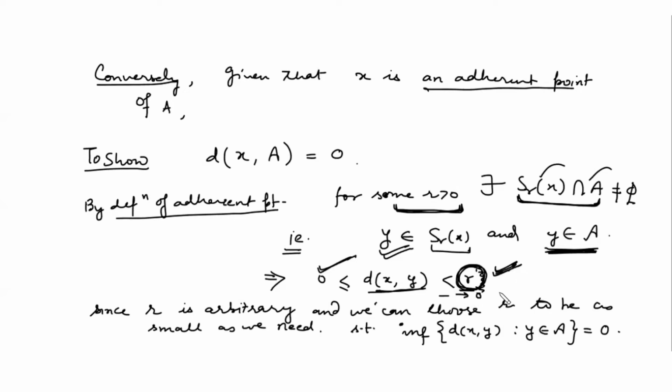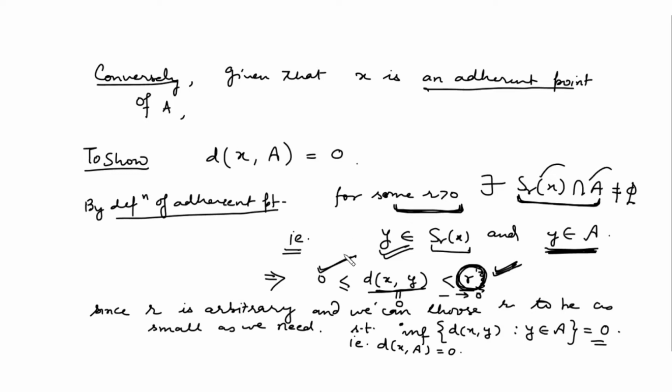Moreover, it is near about 0. So the minimum value of this distance should be 0. Which implies that the distance between the point and the set A is 0. Clear to everyone?